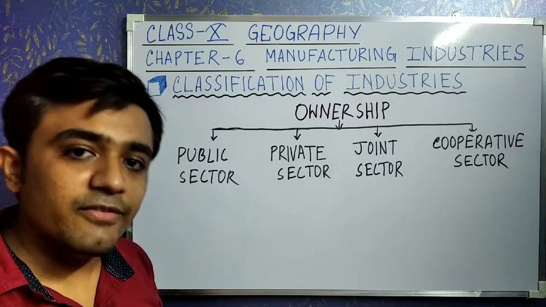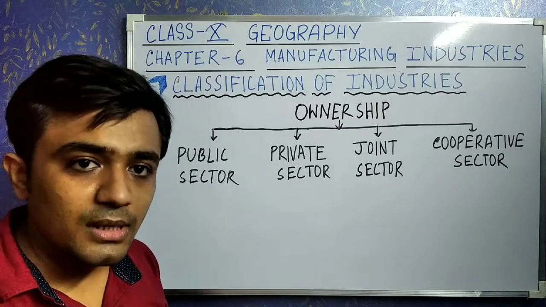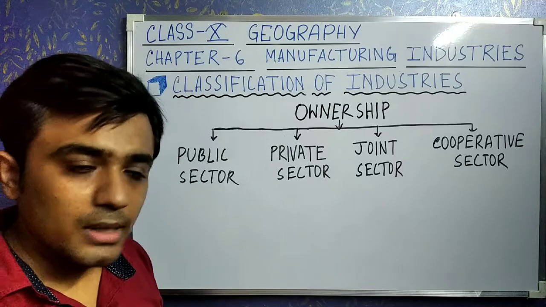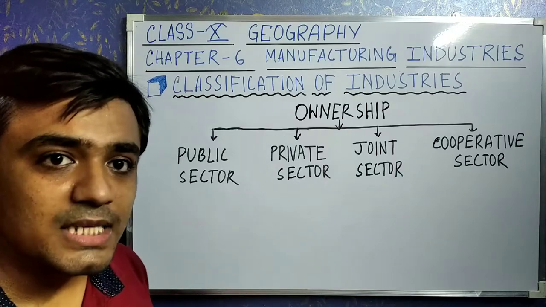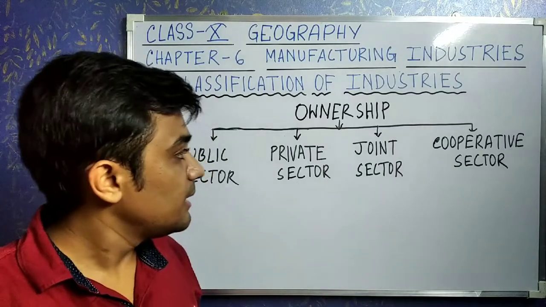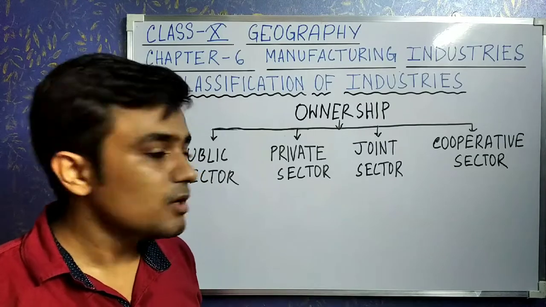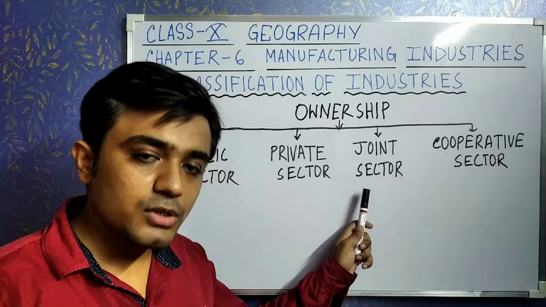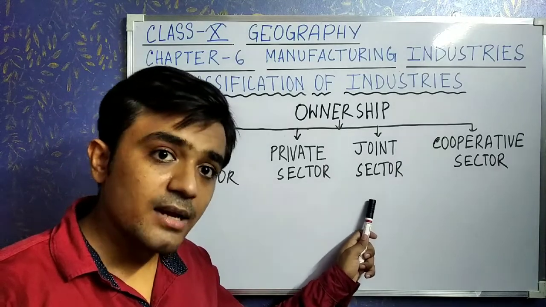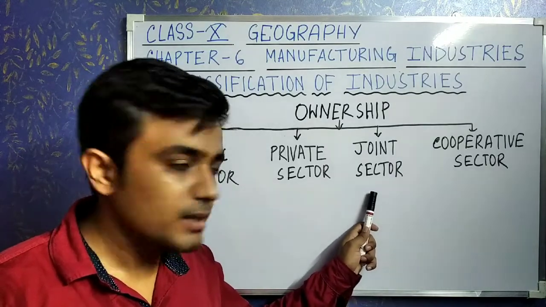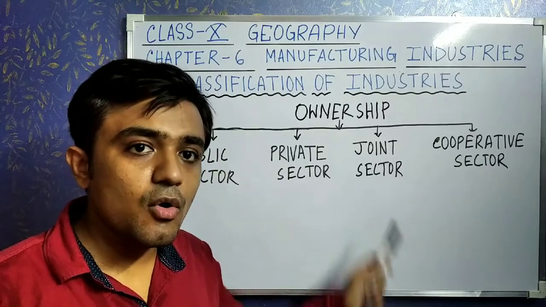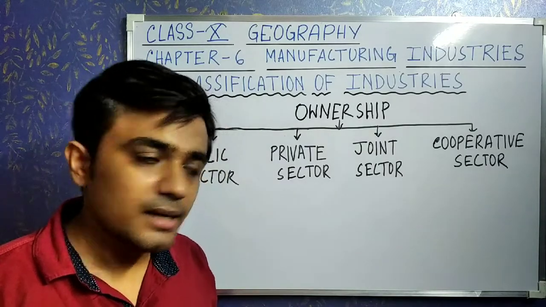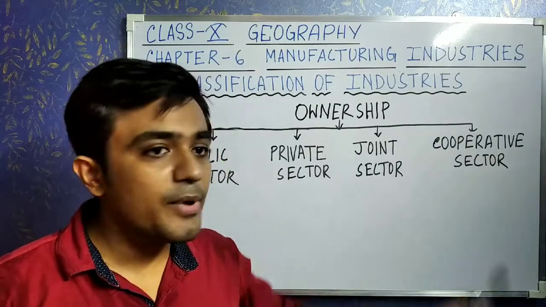Where some individual or group of individuals operate and own the industry, those types of industries are known as private sector. Clear? Now what is joint sector? Where it is owned and operated by some group of individuals and the state government, those types of industries are called joint sector. Clear? And now what is cooperative sector?